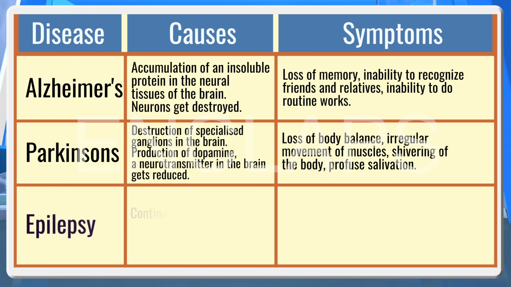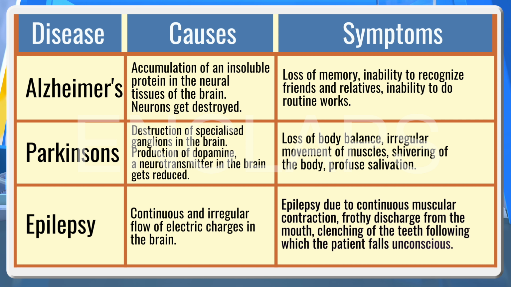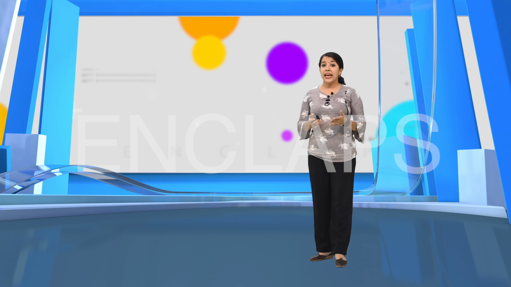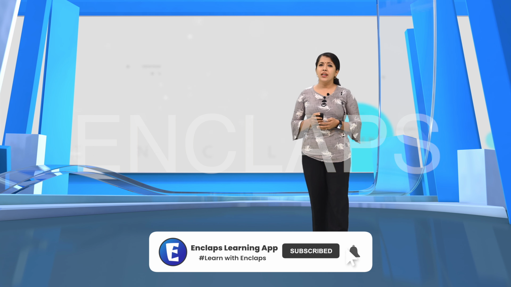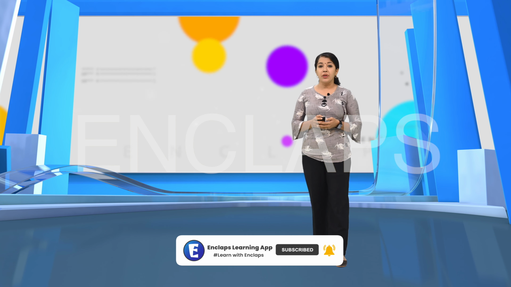Epilepsy: continuous and irregular flow of electric charges in the brain; continuous muscular contraction, frothy discharge from the mouth, clenching of the teeth, following which the patients fall unconscious. Aged people are more prone to nervous system disorders. A person suffering from nervous system disorders needs our mercy and help. Helping helpless people is humankind, right?